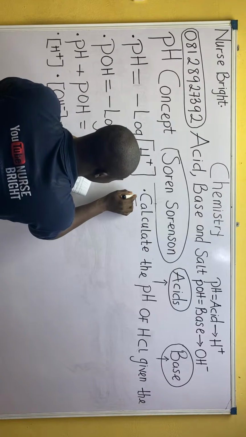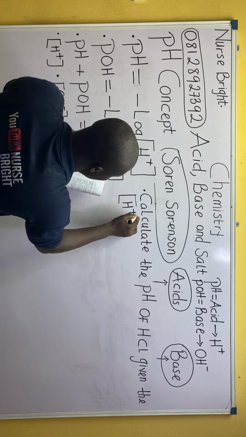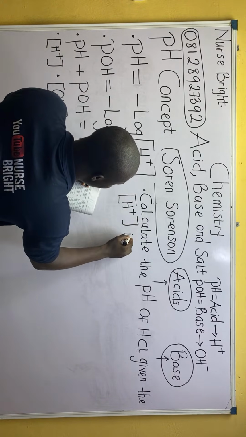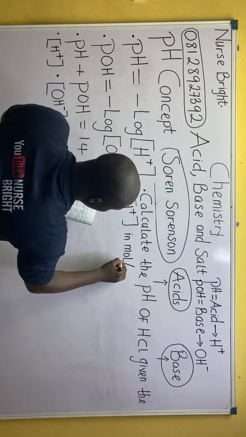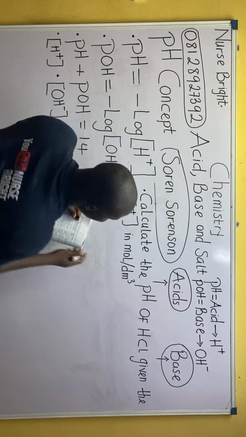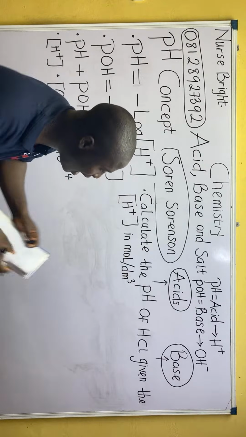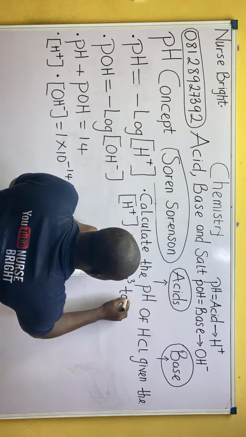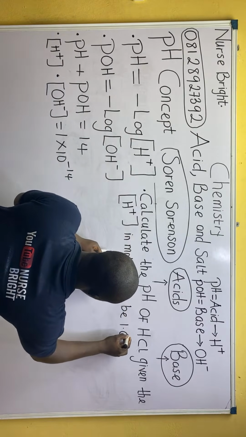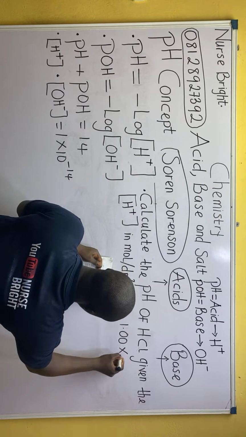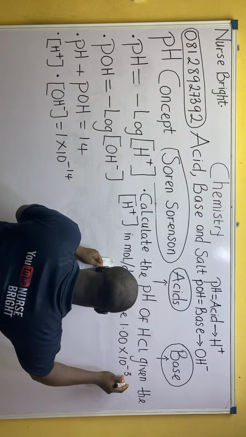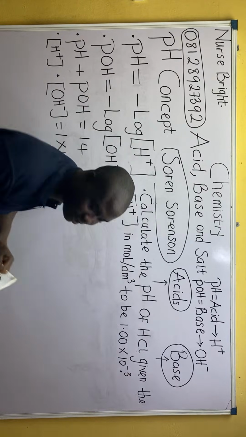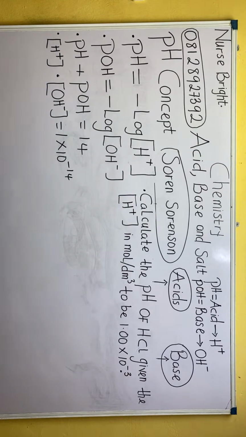Given the bracket H+, which is the hydrogen ion concentration in mole per dm cube. Mole slash means per dm cube. To be 1.00 times 10 raised to power minus 3. Full stop. So guys, let's solve this question together. What do we do to solve this question? A very simple question. It is very easy.